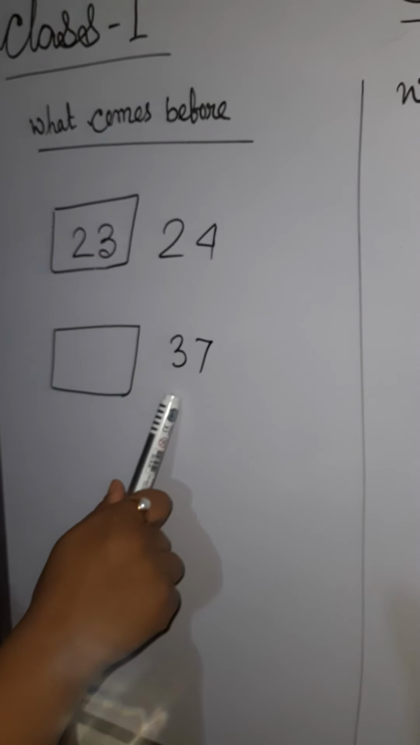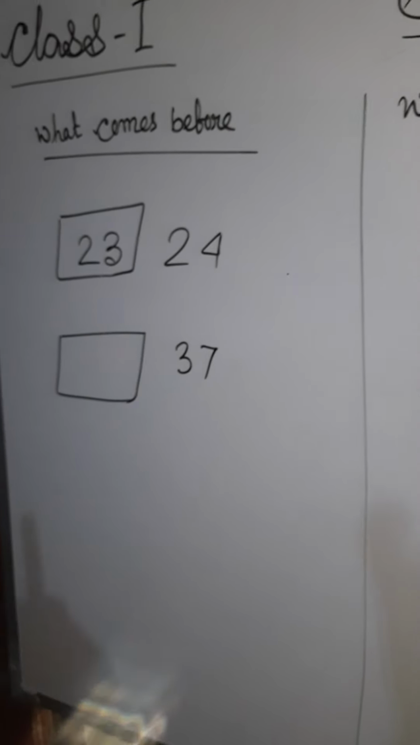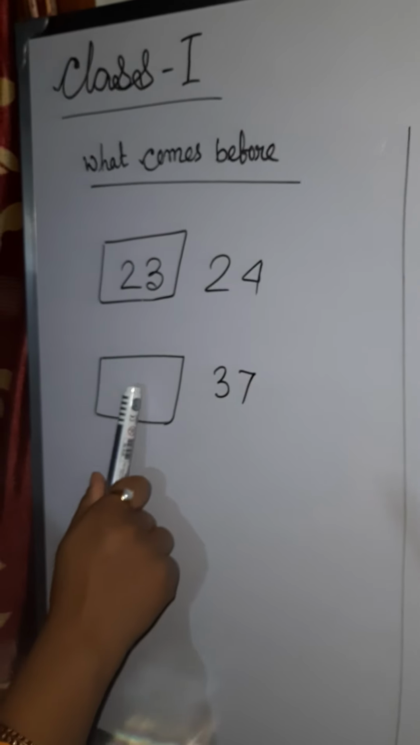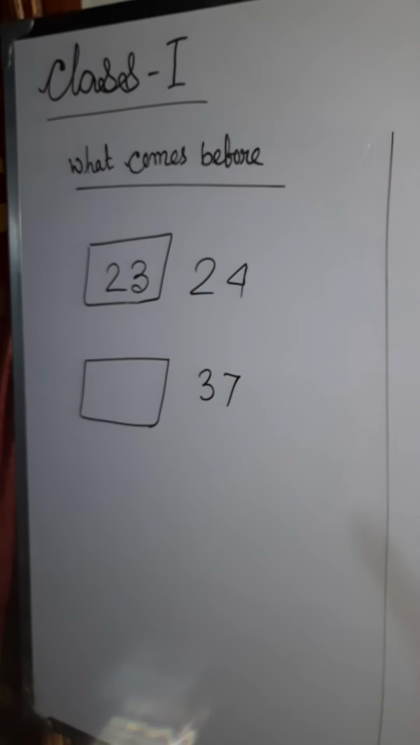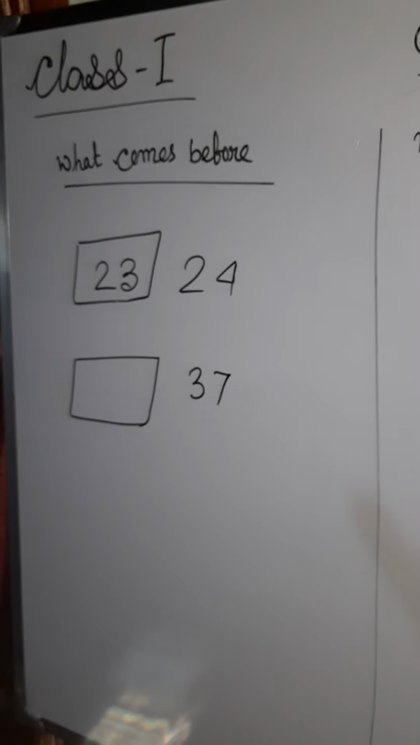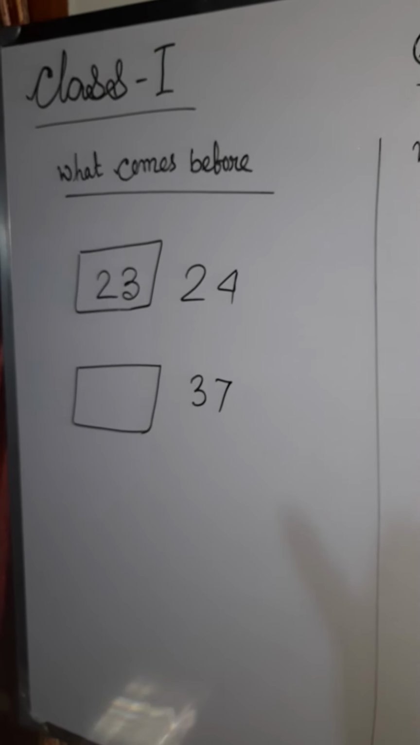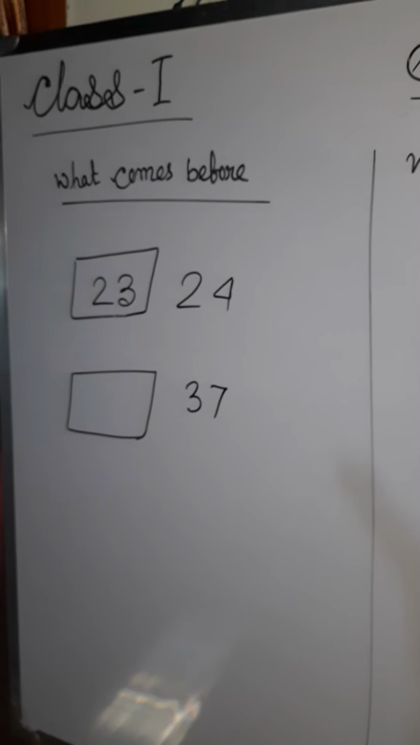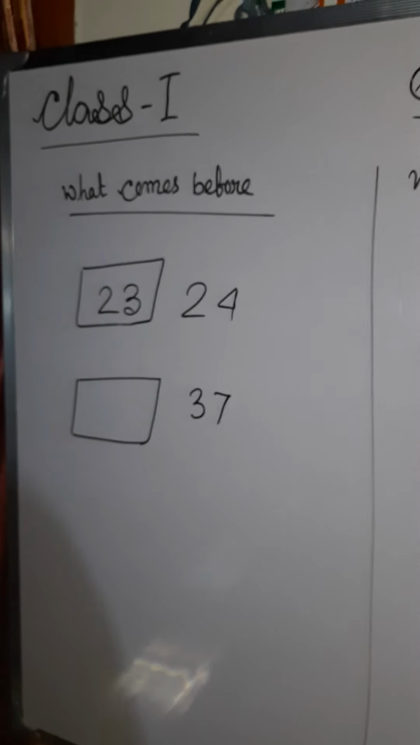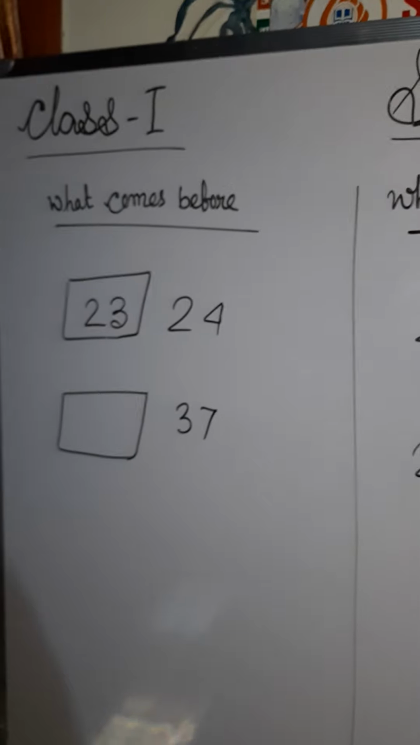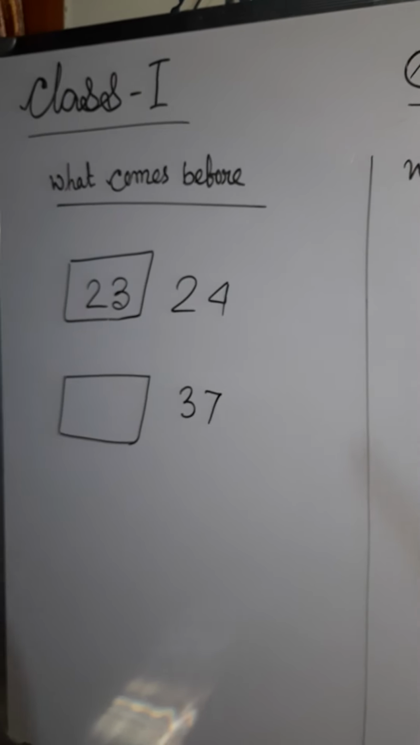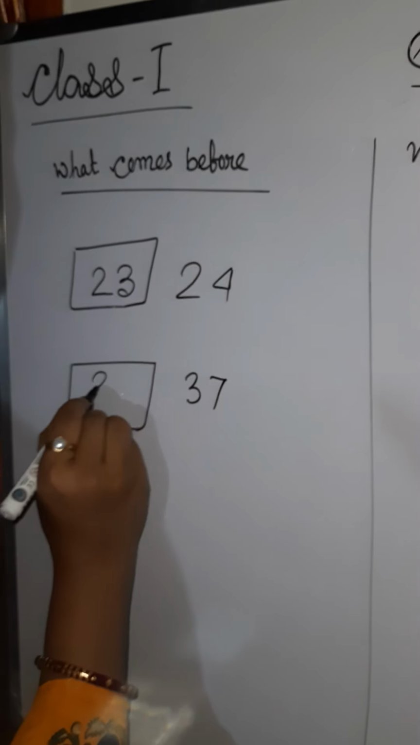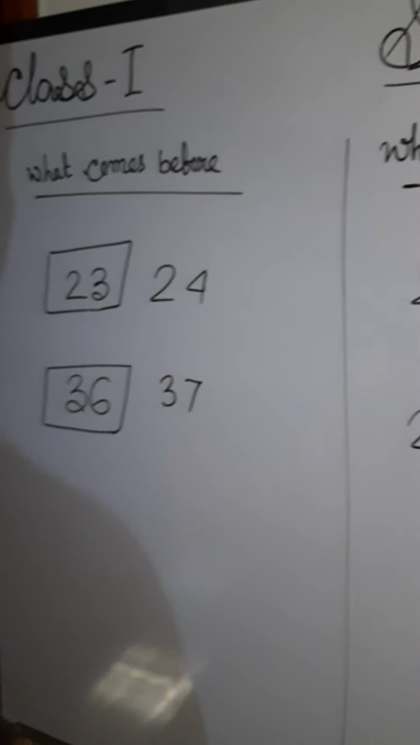Next number is 37. We have to write which number comes before 37. So we count after 30, that is 31, 32, 33, 34, 35, 36, 37. So which number comes before 37? 36. So we write 36 here.